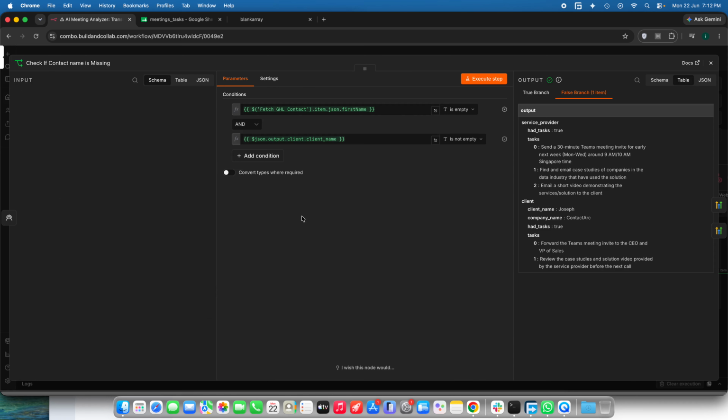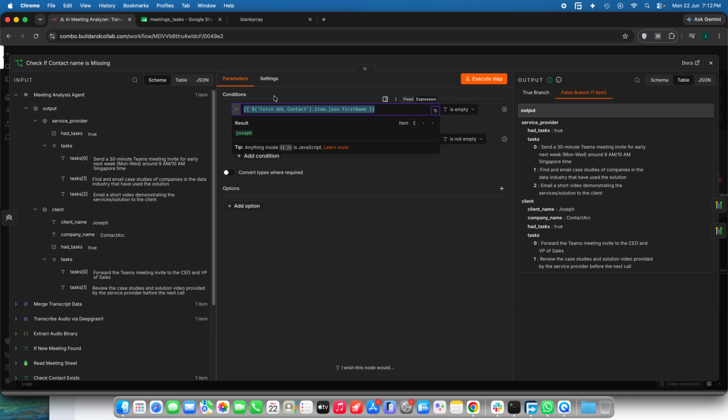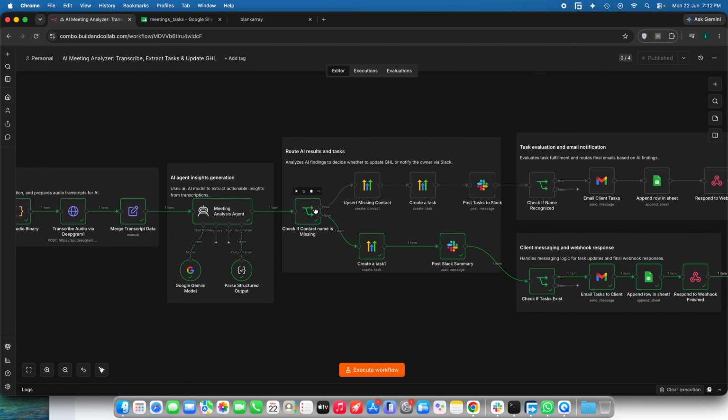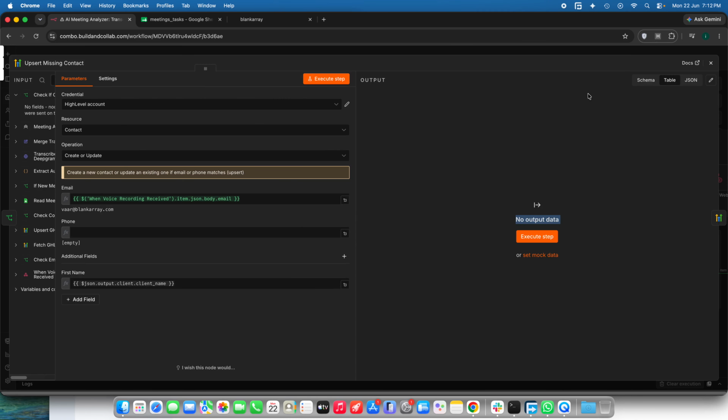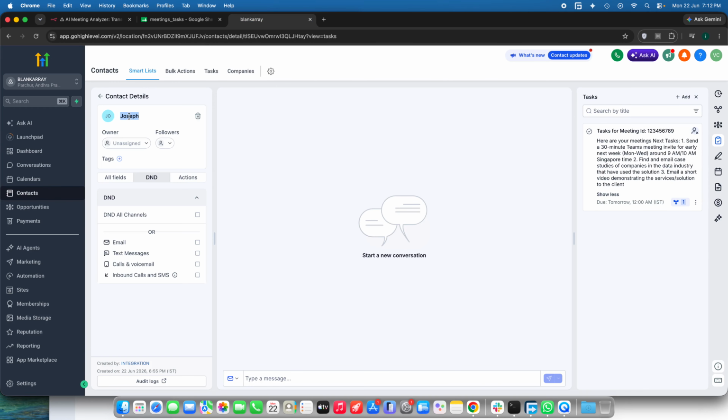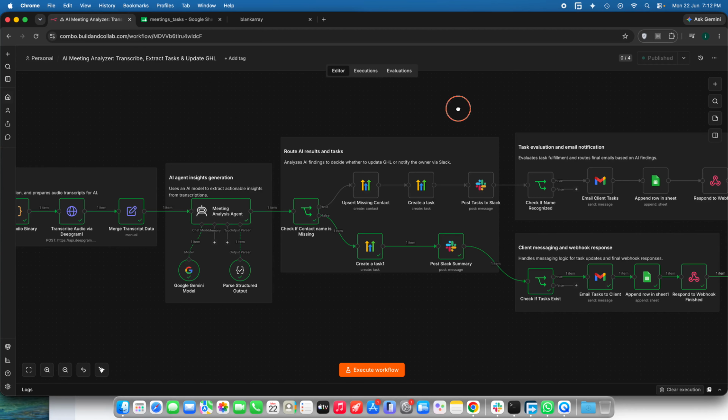After that, it will check whether the GoHighLevel contact's first name was empty, and also check whether the AI got the client name from the transcript. If this particular condition is true, it will update the missing contact first name, so that our contact will have a particular name to be called, right?